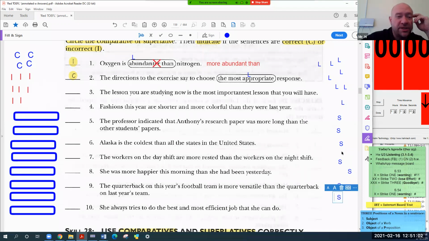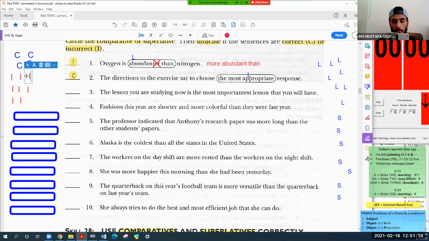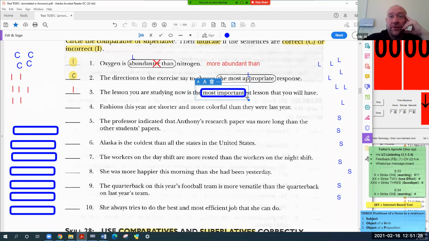All right, so let's do this. Number 3. Read it and tell me if it's correct or incorrect. It is incorrect. Okay. Why? Where do I put the circle? Most important. You need to circle all of it, the whole formula, okay? The most important is. So what's the problem with that?